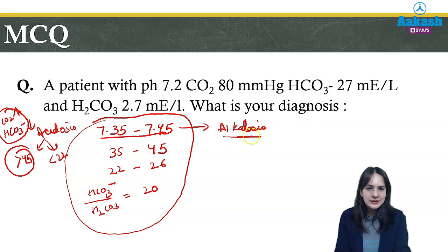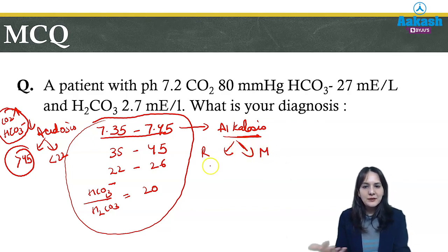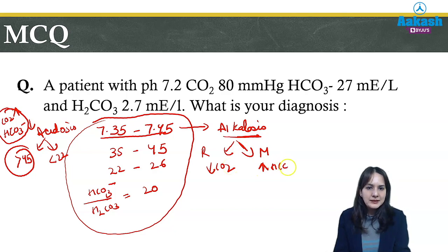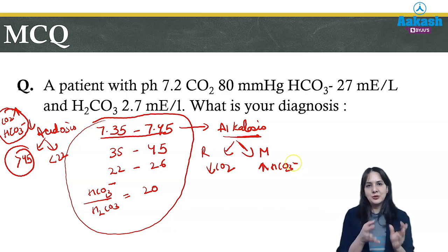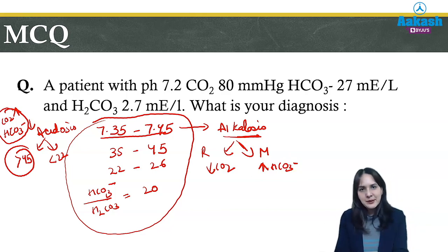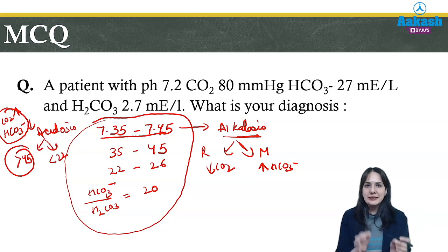Similarly, in alkalosis, that is if pH is more than normal, it could be either respiratory or metabolic. So what will happen to carbon dioxide in respiratory alkalosis? It will be less. If carbon dioxide is less, then it will be respiratory alkalosis. And if bicarbonate is more, it means it is a metabolic alkalosis. So here you should understand that you have to consider whether it is respiratory or metabolic on the basis of the carbon dioxide value or the bicarbonate value.